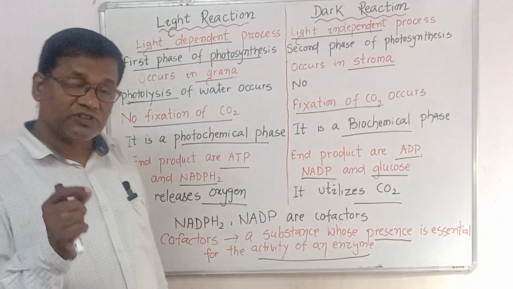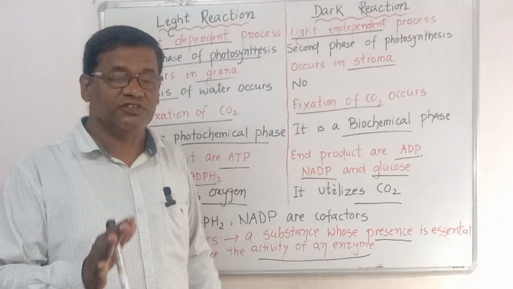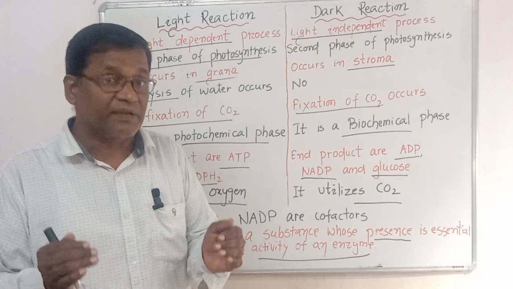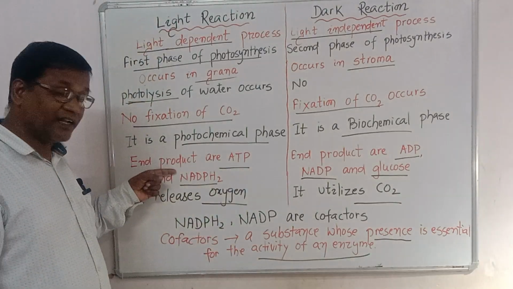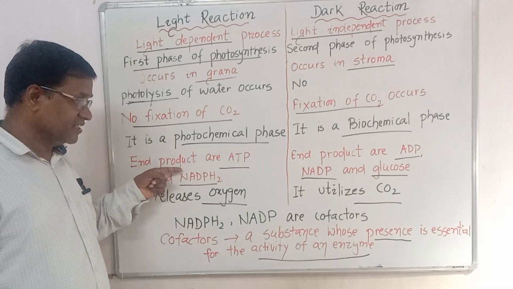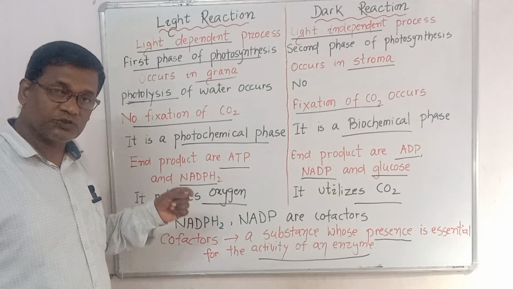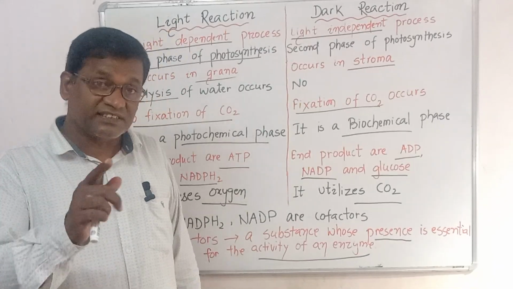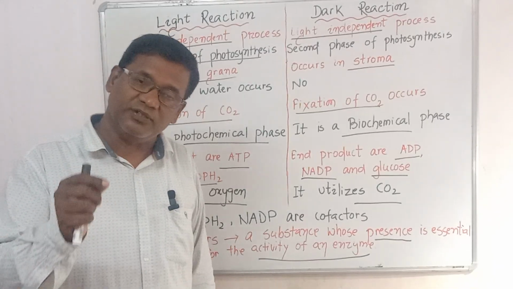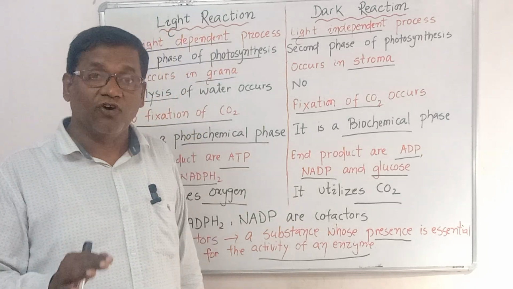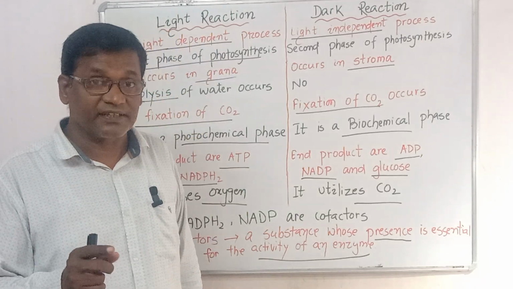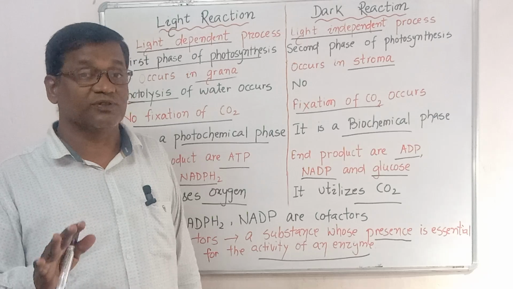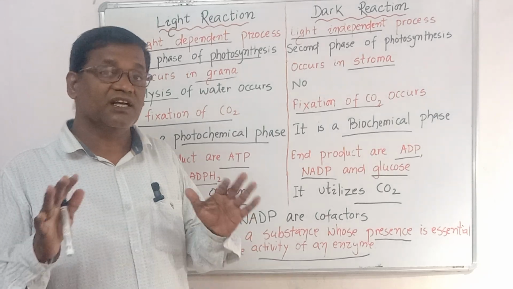The most important point is that the dark reaction does not occur in the dark, because it uses the product of the light reaction. The light reaction products, ATP and NADPH2, are used in the dark reaction. But it is not occurring in the dark. It occurs during the daytime only, because you must not forget that photosynthesis occurs during the daytime in the presence of sunlight.